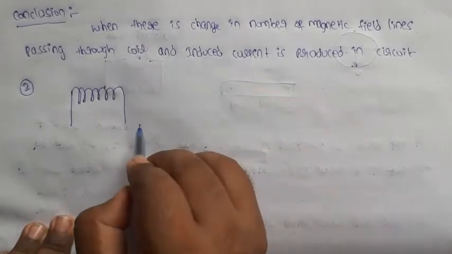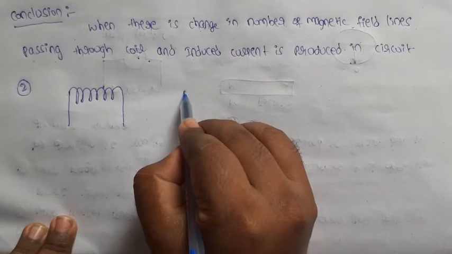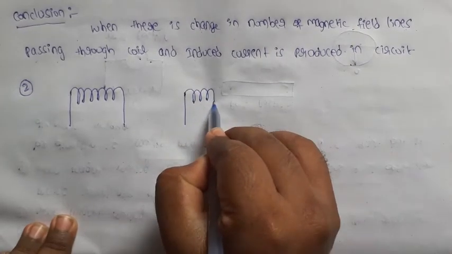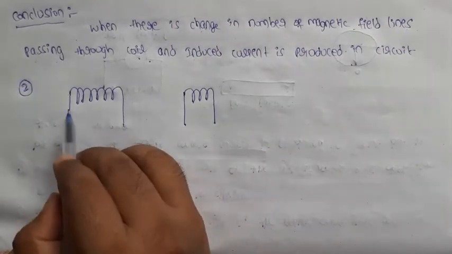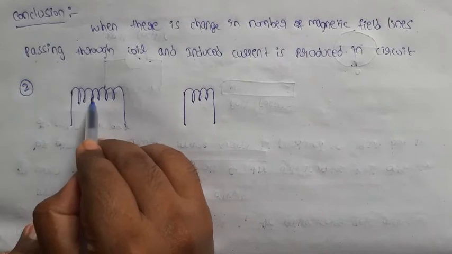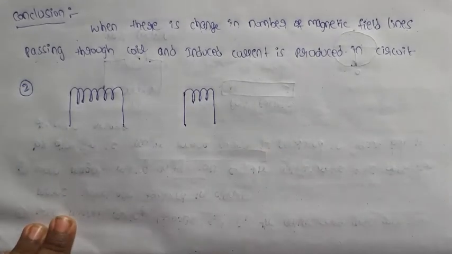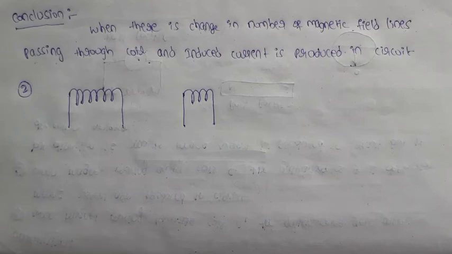This is coil 2. Here how many turns are there? 1, 2, 3, 4, 5, 6. Here 1, 2, 3. So these two coils are different, having a large number of turns.